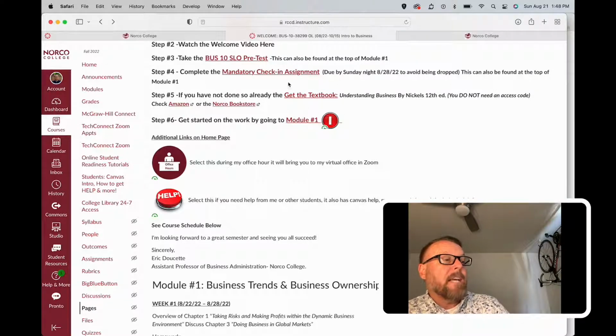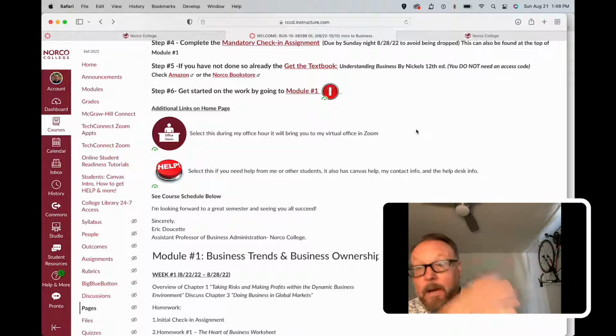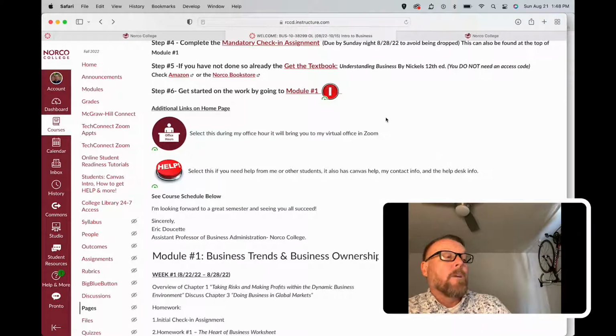Step number 5, get the textbook if you've not done so already. I gave you some links for where and how to do that, or you can just use the ebook. So go ahead and register for the ebook by using the link on the homepage. Once you've done all that, go ahead and get started. Click Module 1, either right here or from your homepage, and then you can get started doing the work for that week.